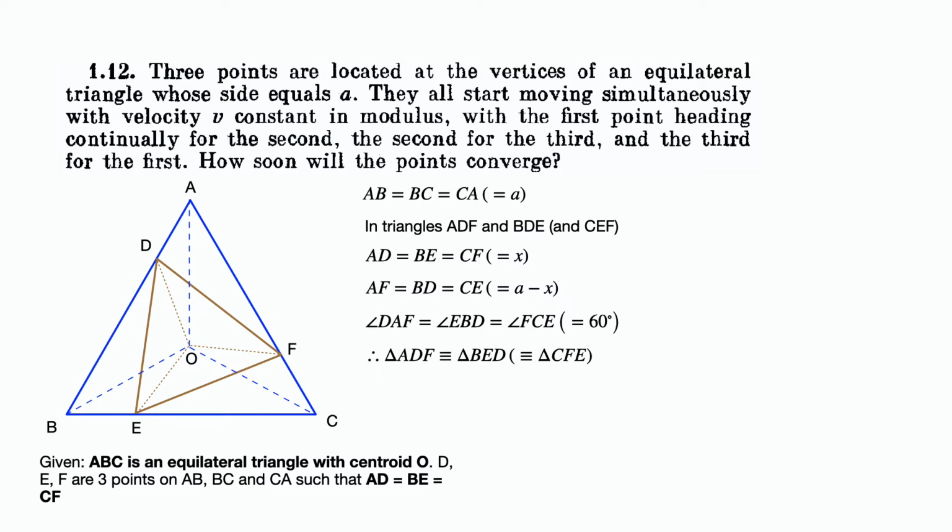Therefore, we have DE is equal to EF is equal to FD, or triangle DEF is equilateral as well.